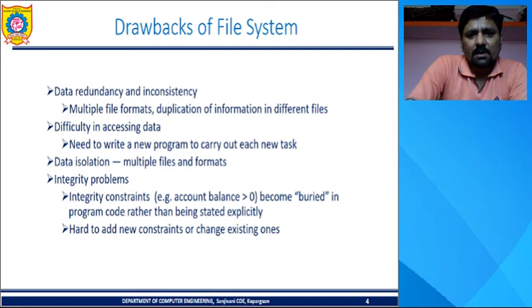In the file system, it was very difficult to access data. Why was it difficult? Because every time we need to write a new program to carry out each new task. Then data isolation, multiple files and formats, and integrity problems are there. It is hard to add new constraints or change existing ones. It means we cannot easily add new constraints and we cannot change the existing ones. And every time we have to write a new program to carry out each new task. These are the drawbacks of file systems.